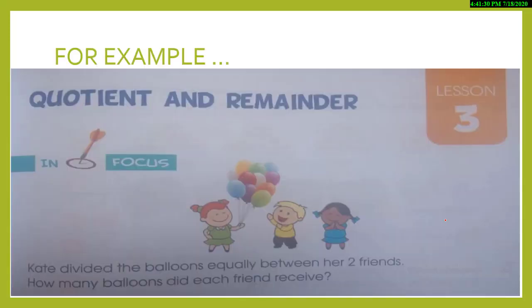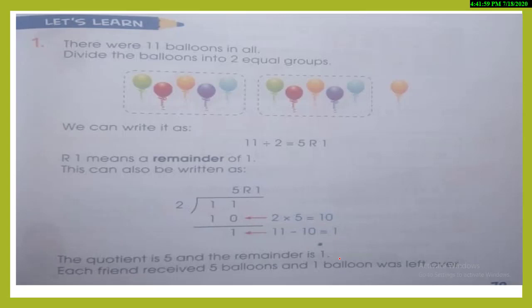Let's do more examples. Quotient and remainder. Okay, let's read the question. Kate divided the balloons equally between her 2 friends. Okay, this is Kate and she has a lot of balloons. Let's see. How many balloons did each friend receive? The total balloons there were 11 balloons in all. They just tell you to divide the balloons into 2 equal groups.